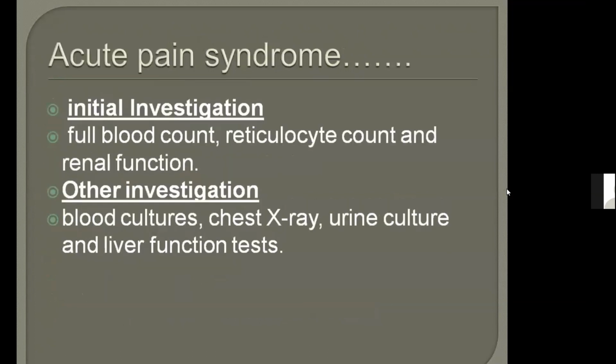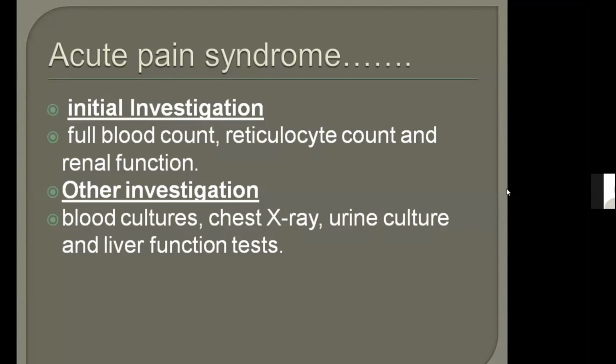So what initial investigations will you go for in acute painful crisis? Full blood count, reticulocyte count, and renal function. These three investigations you will do in all patients suspected of having painful crisis: full blood count, reticulocyte count, and renal function. The other tests are